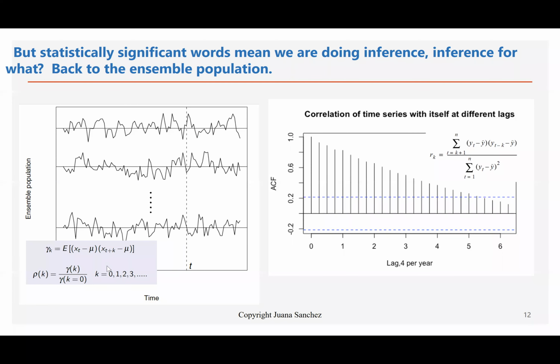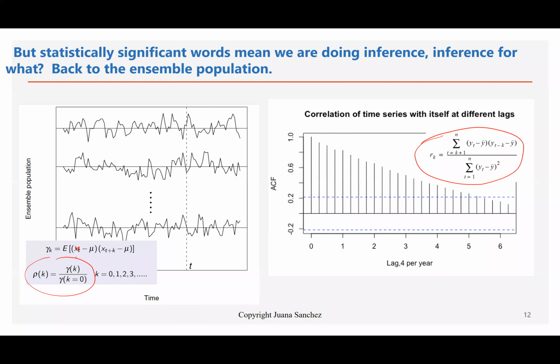It's an estimator for rho sub k. Rho sub k is just the parameter that is being estimated by this sample autocorrelation r sub k. And this parameter is the autocorrelation in the ensemble. So the little r sub k is the estimator of the parameter rho sub k.